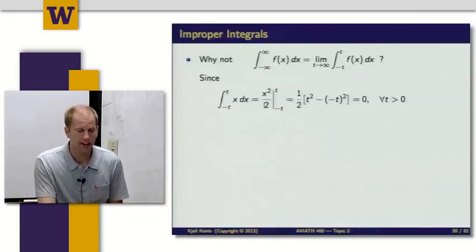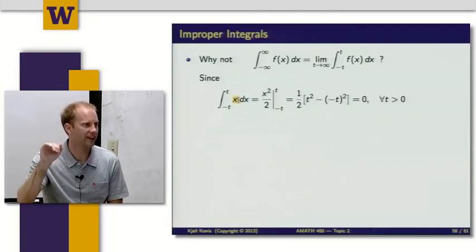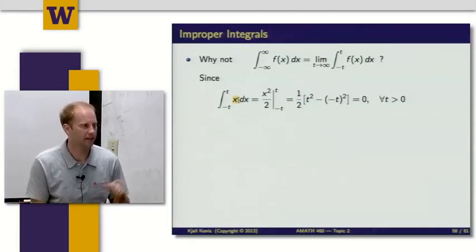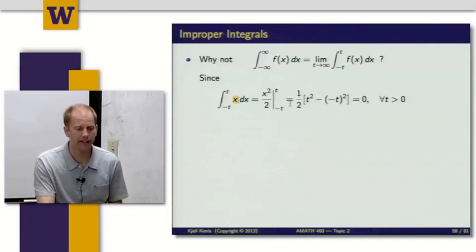But the problem we run into is I could do something like this. What I'm doing here is just imagining a line with a slope of 45 degrees. So for positive values of x, that's going to be above the x-axis. And for negative values of x, it's going to be below the x-axis. So if I integrate that from minus t to t, I'm always going to get 0.